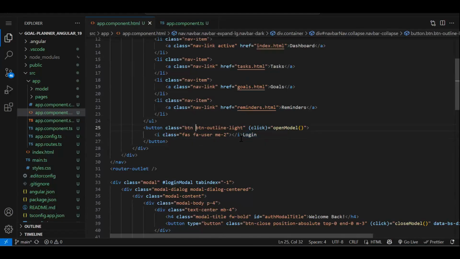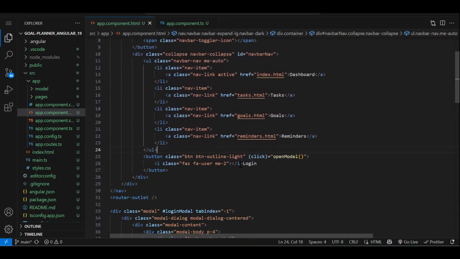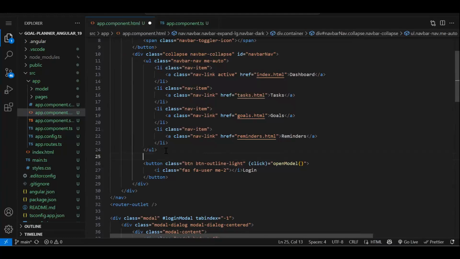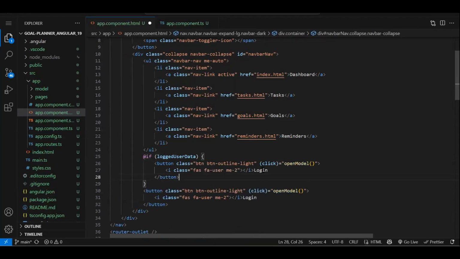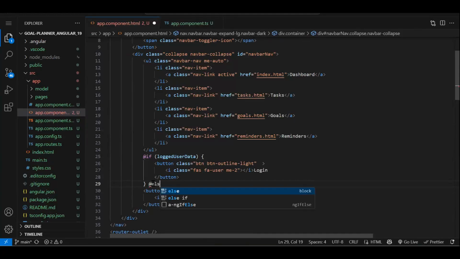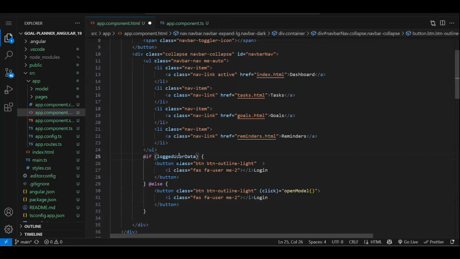So how do we show the login and the registration? Let's add @if. If this variable is not null or undefined, we will copy this and put it over here. And in the else, we will have this login button. So if the user is logged in, it means this variable has some data, so we will showcase the user data also over here.